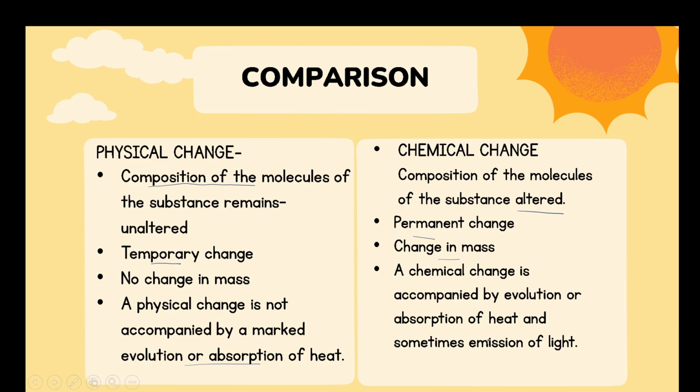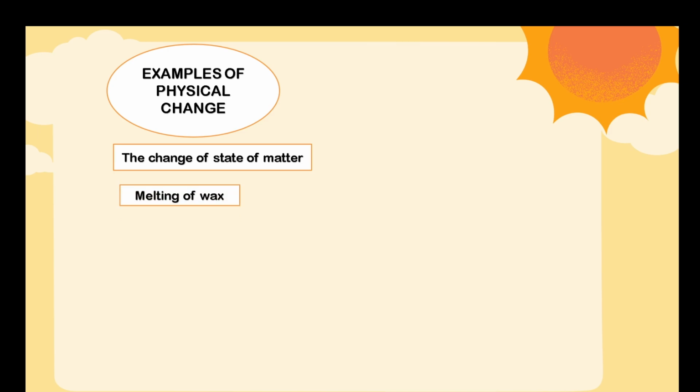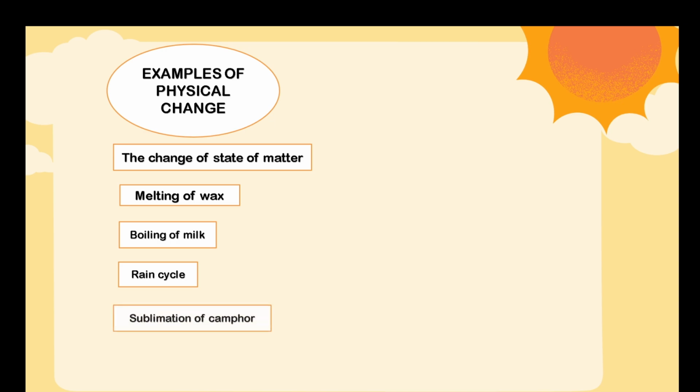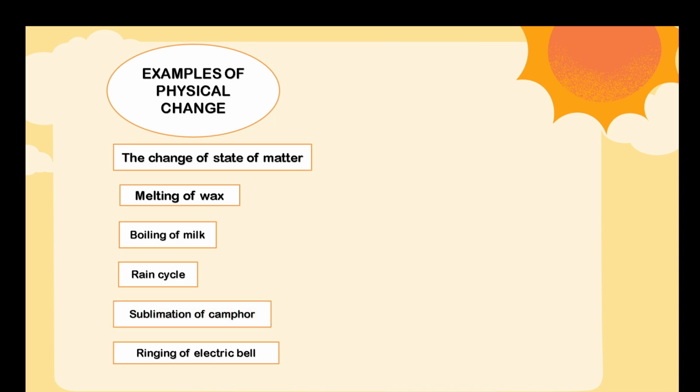Okay. Next, moving on to a few examples which we are going to see. Examples of physical change: we have the change of state of matter, that is the three states of matter, from solid to liquid, liquid to gas. It is an example of a physical change. Melting of wax, boiling of milk, rain cycle, sublimation of camphor and ringing of electric bell. These are a few examples of physical change.